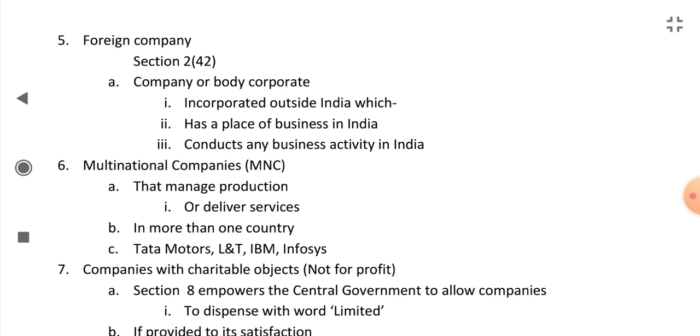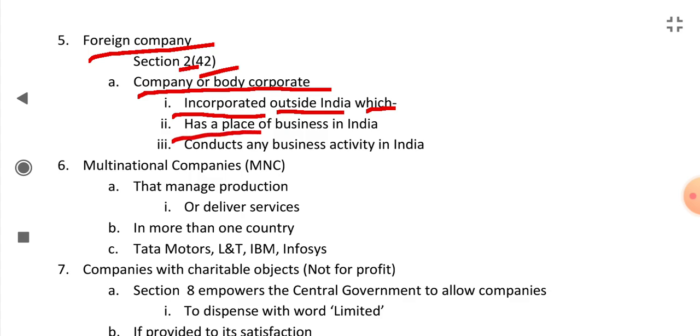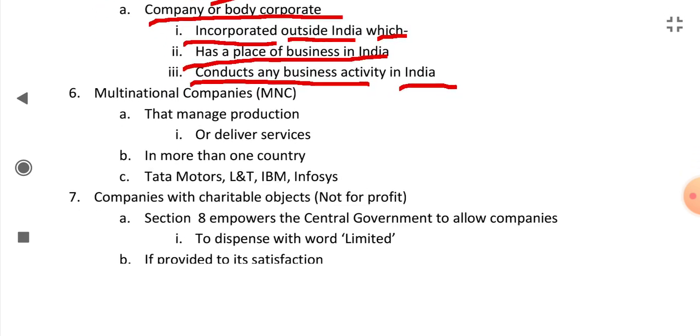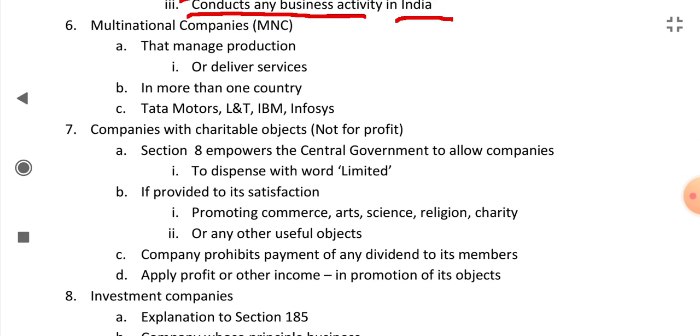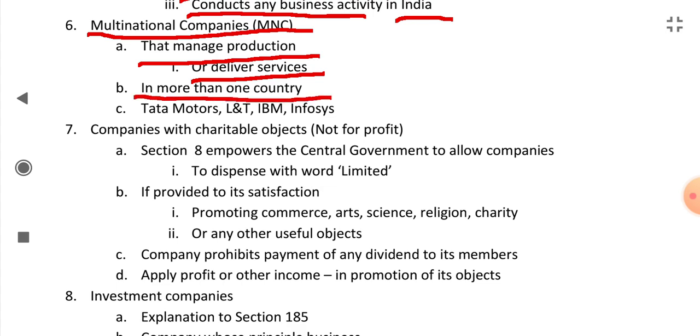What are foreign companies? In section 2 clause 42 it is said that a company or body corporate which is incorporated or formed outside India and which has a place of business in India or conducts any business activity in India is a foreign company. What are multinational companies, MNCs? The companies that manage production or deliver services in more than one country are multinational companies, like Tata Motors, L&T, IBM, Infosys.